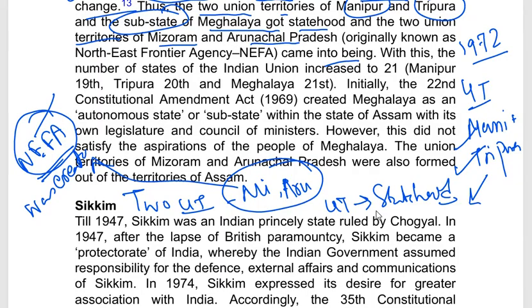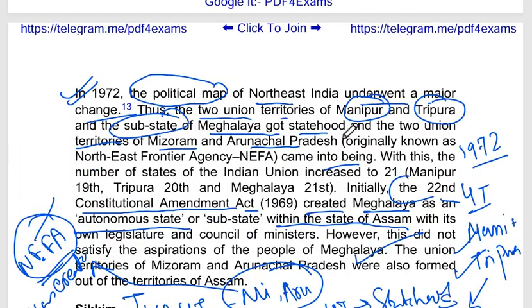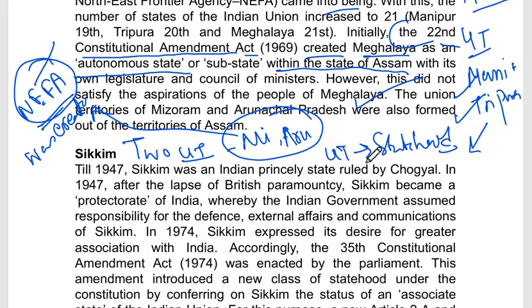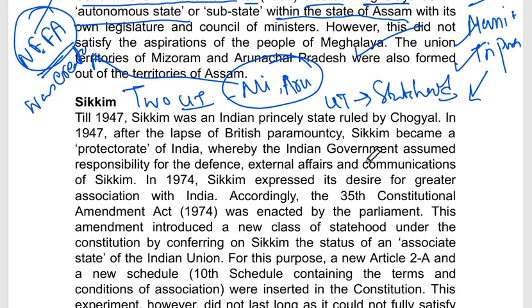Now, the 22nd Constitutional Amendment Act created Meghalaya as an autonomous state within the state of Assam. So, these are the only important facts you should remember, and the rest of the things you can ignore.